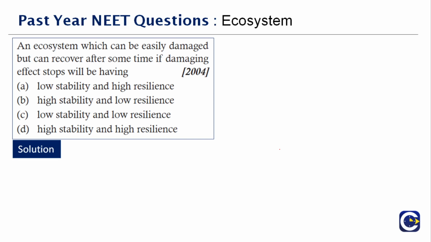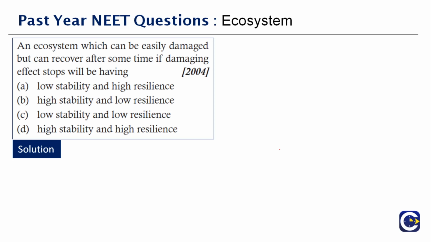And what do you mean by resilience? We need to know the common meaning, right? Resilience is a capacity to recover quickly from difficulties or toughness.